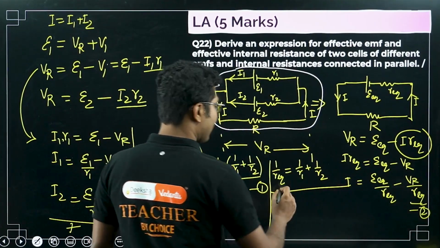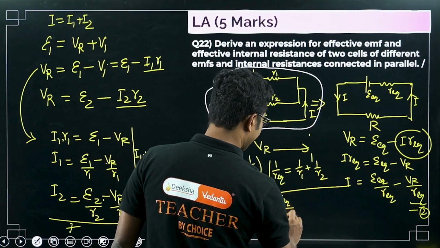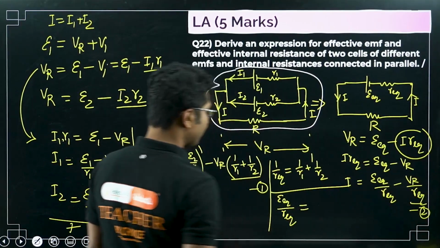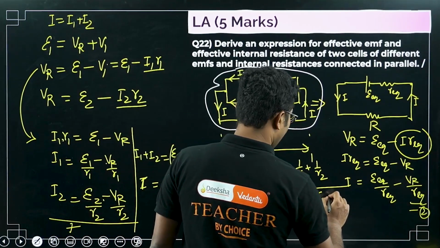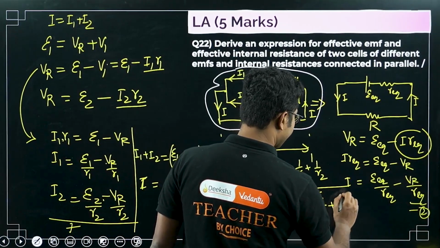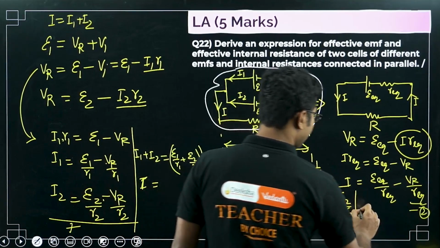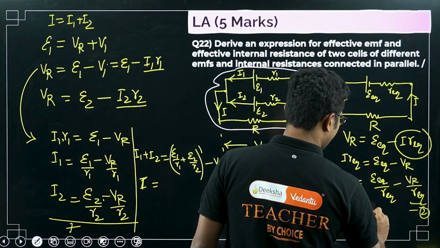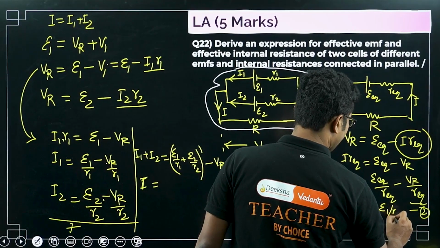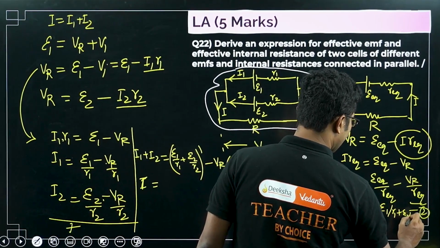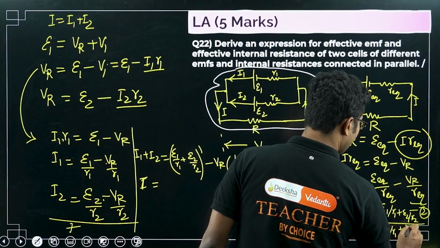Now what is epsilon equivalent? Epsilon equivalent by R equivalent equals epsilon 1 by R1 plus epsilon 2 by R2, or epsilon equivalent equals epsilon 1 by R1 plus epsilon 2 by R2 whole divided by 1 by R1 plus 1 by R2.